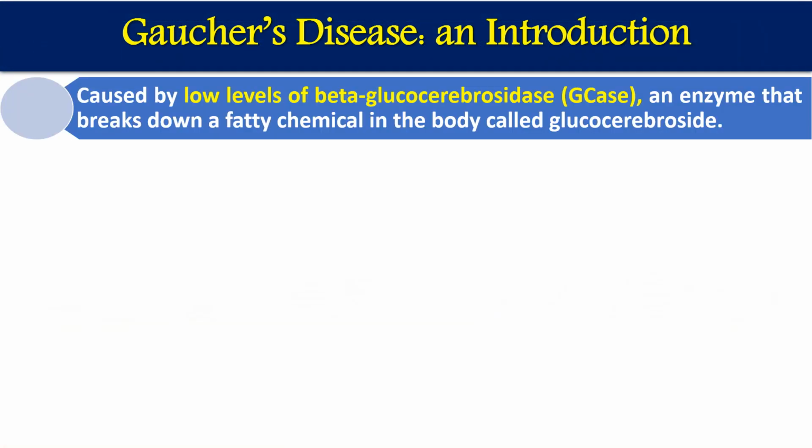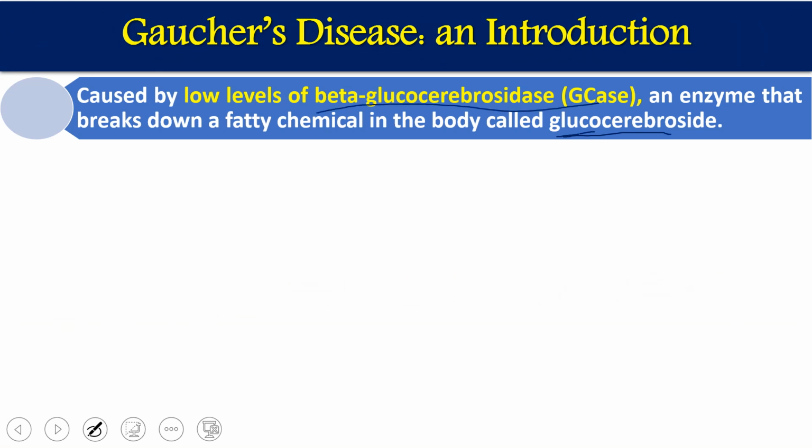Gaucher disease is caused by a low level or deficiency of one of the specific enzymes responsible for the metabolism of glucocerebrosides. Normally, a cerebroside is composed of sphingosine plus fatty acids, and when this is associated with glucose, it is called glucocerebroside. Glucocerebroside is normally metabolized by an enzyme called beta glucocerebrosidase.